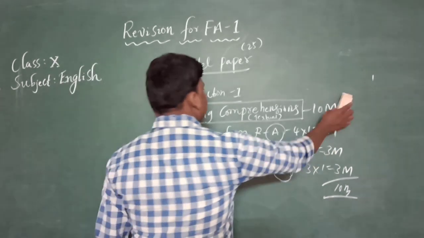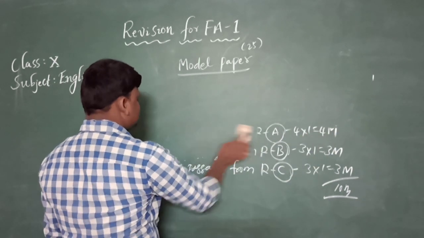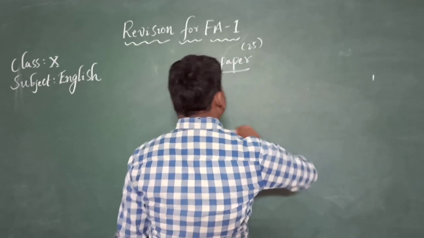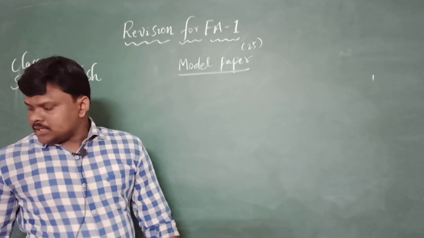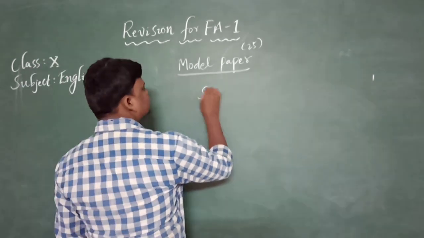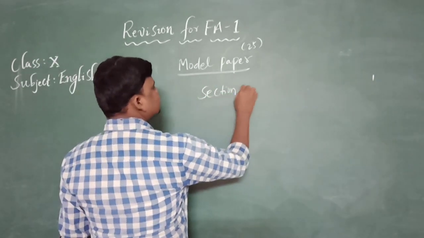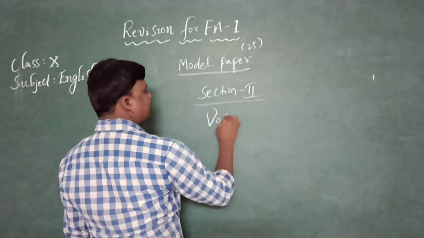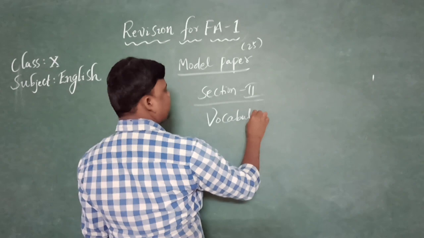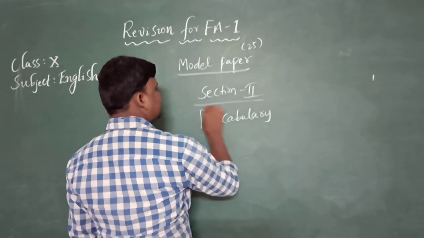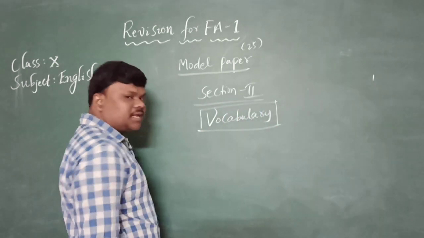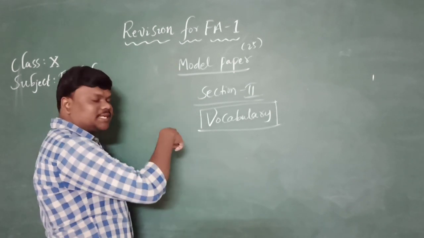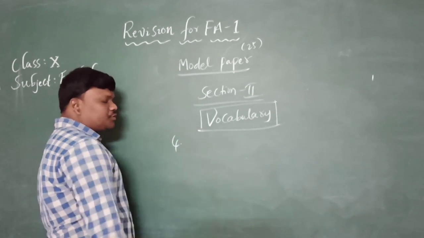What does section 2 comprise? Section 2 is vocabulary. Vocabulary, continuation numbers. So 3 is completed in reading comprehensions, right? Now we will start with the 4.